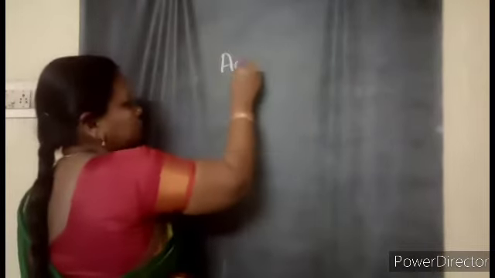By now, you all know that surrounding you, different types of substances are there and they all have their own chemical composition. Yes, children, you were made familiar with the different types of elements and compounds in the previous chemistry chapter. So, further, we will learn more: another group of substances surrounding us, how they can be categorized and why they are categorized in such a way. So today we are going to start acids, bases and salts, children.